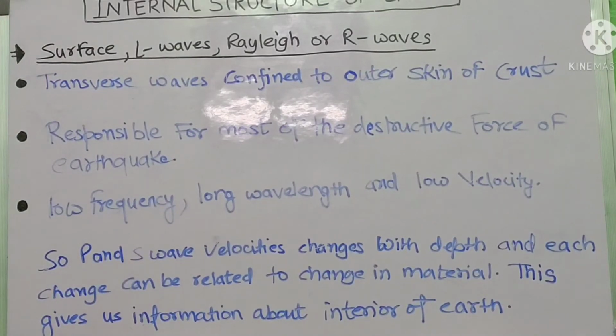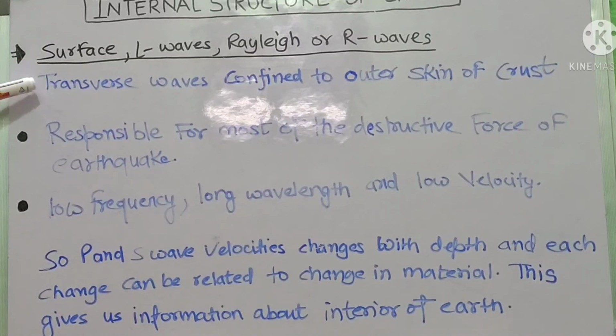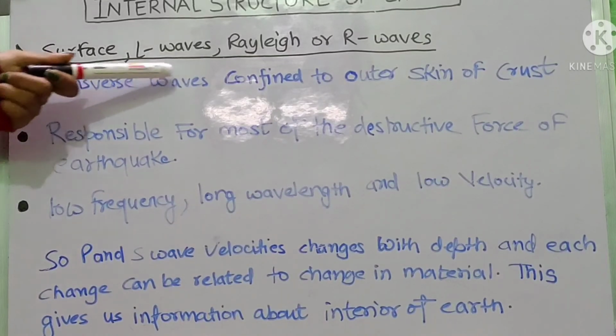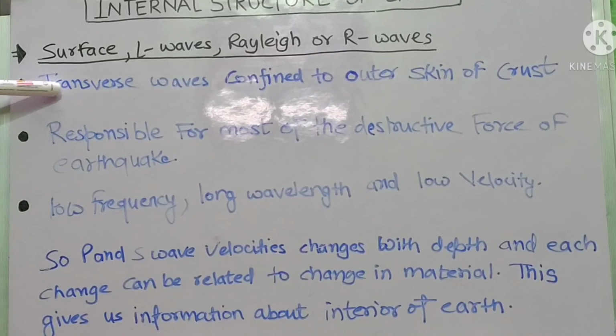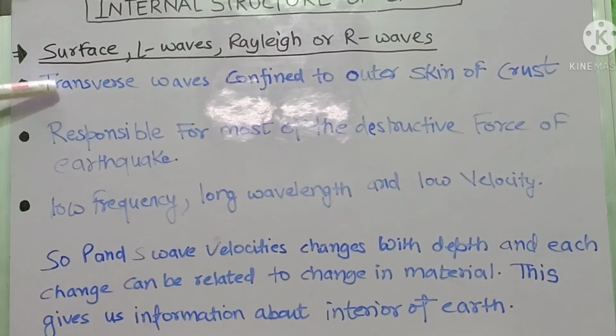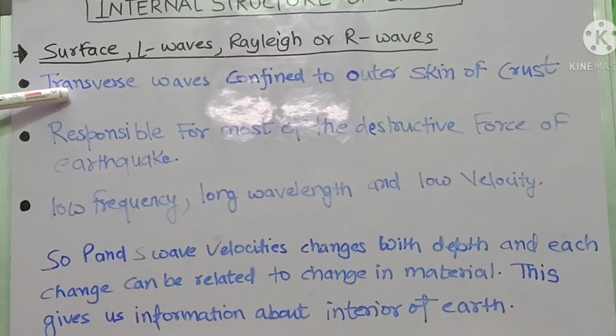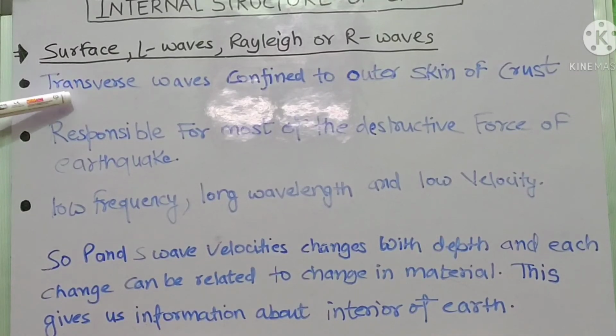These waves are transverse waves confined to the outer skin of the crust. As we know, the secondary waves are also transverse waves. Transverse waves means that the direction of vibration of the particle is perpendicular to the direction of propagation of the wave. So these waves are generally at the outer skin of the crust. The second point is that it is responsible for most of the destructive force of earthquakes.